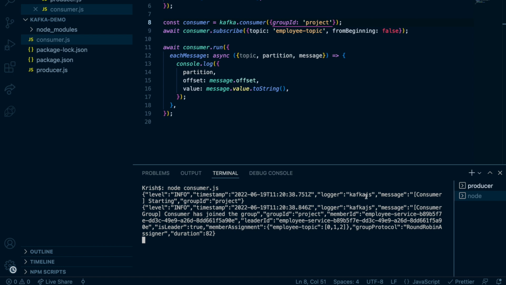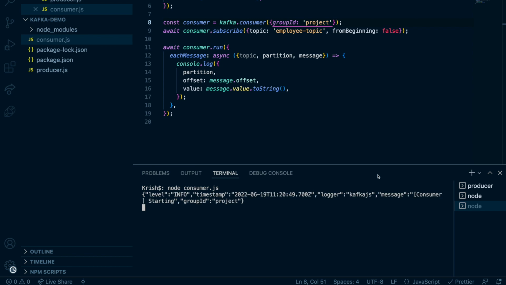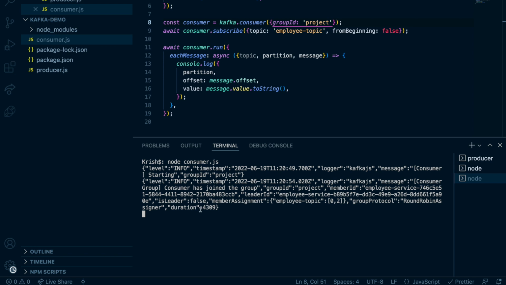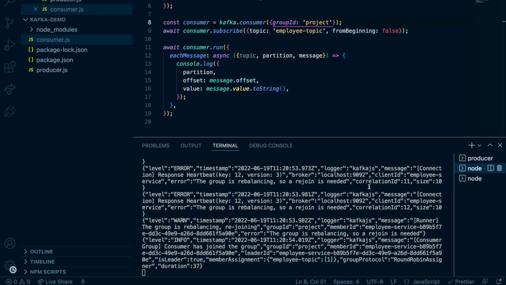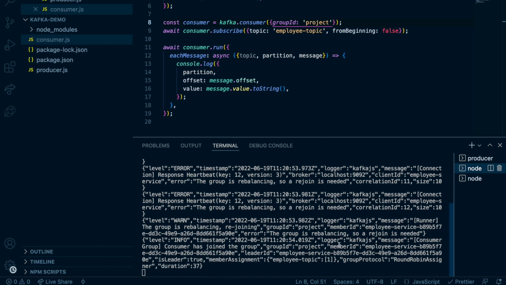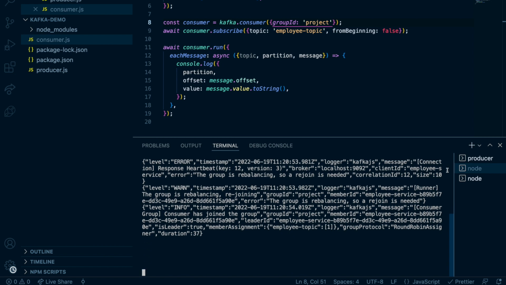So now it is in the project group, and I'm going to start another consumer, also in the project group. So this consumer group is project. As a result, one will listen to 2 partitions and the other will listen to 1.